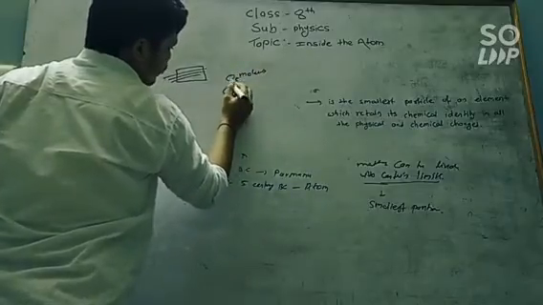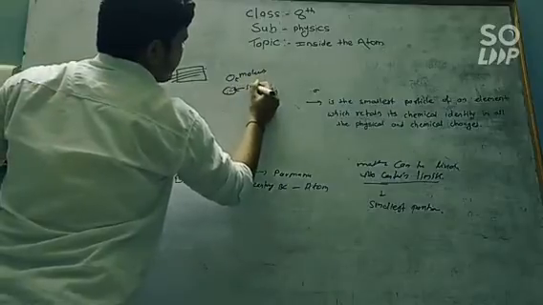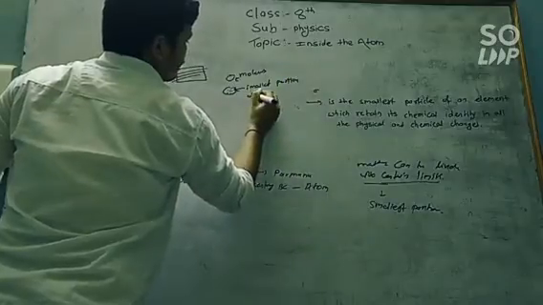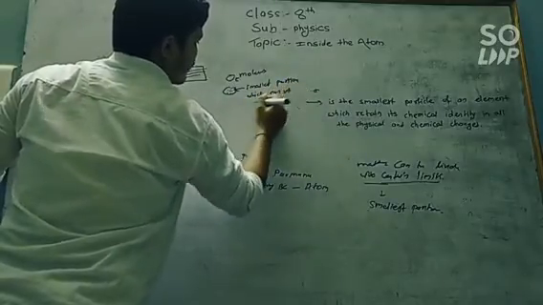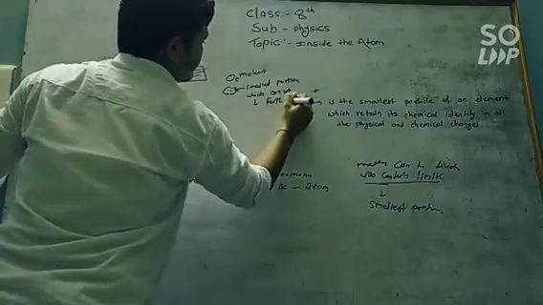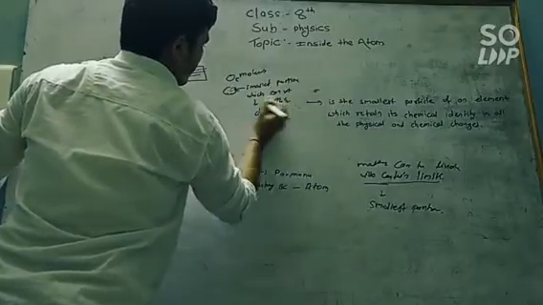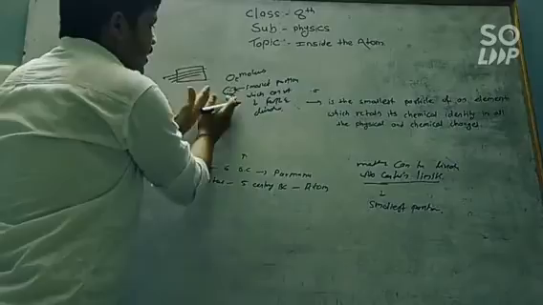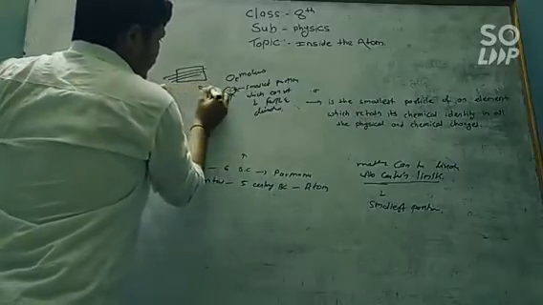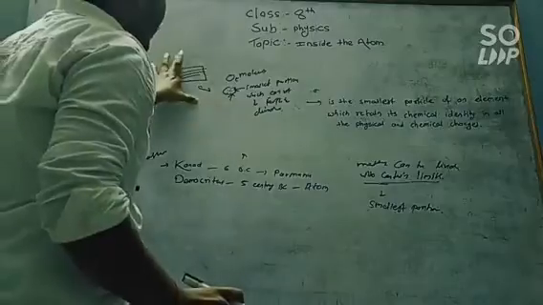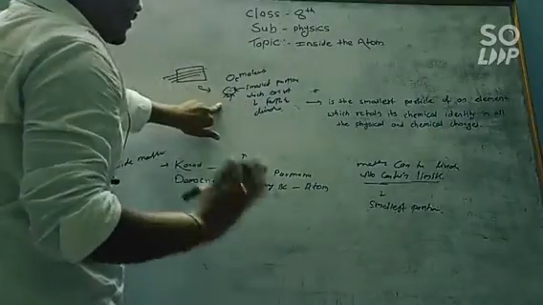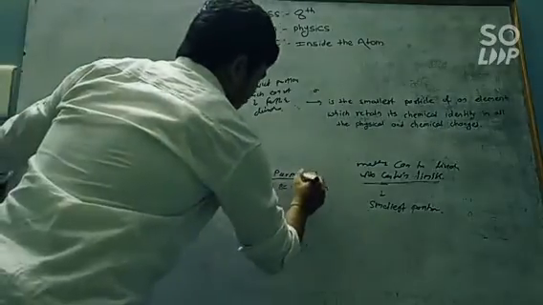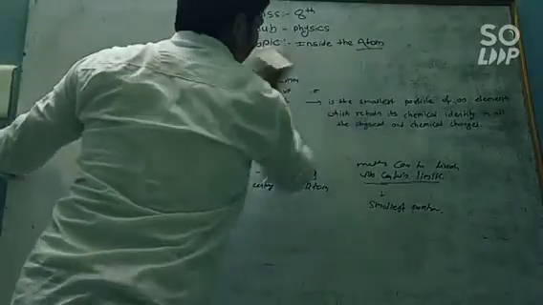When we further divide these molecules, we get the smallest particle which cannot be further divided. This particle, which is indivisible and indestructible, is called a Parmanu, and this Parmanu is nothing but our atom.